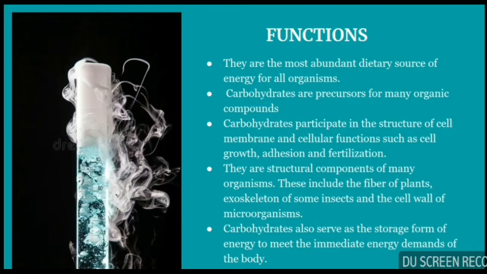These are the structural components of many organisms. They form the exoskeleton of an insect. The chitin, which is the exoskeleton of insects, consists of carbohydrates, and in plants it is in the form of cellulose. It forms the fiber of plants. Then in the cell wall of microorganisms, the outermost layer has a slimy layer. This slimy layer consists of carbohydrates.